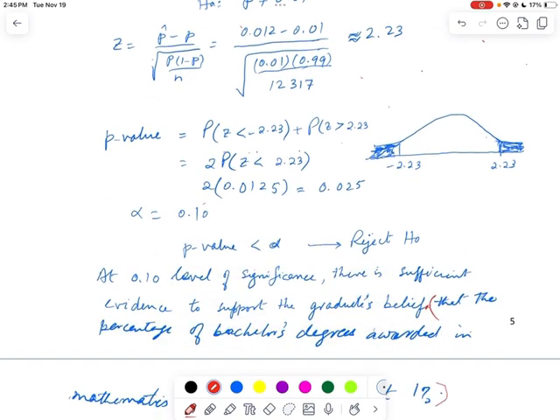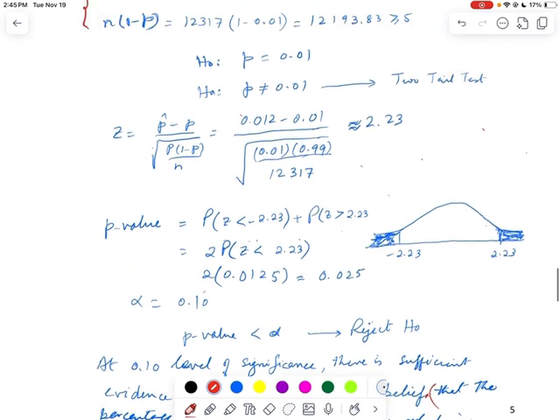So now once we get that, we find the Z. First we write our H naught and HA. Remember this is your step 1. And this will be step 2. And now we have to find the P value. In order to find the P value, we have to first identify whether it's a left tail, right tail or two tail test. Because the symbol used in HA is not equal to, this is a two tail test.